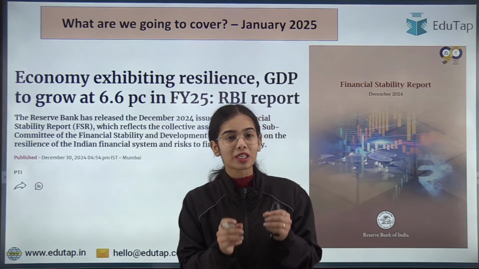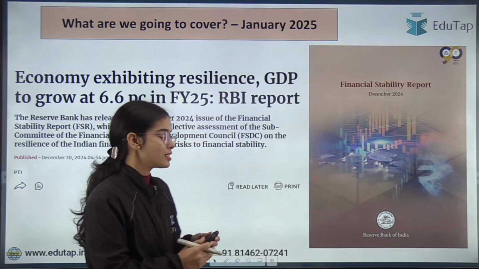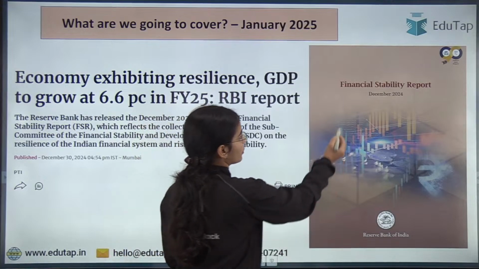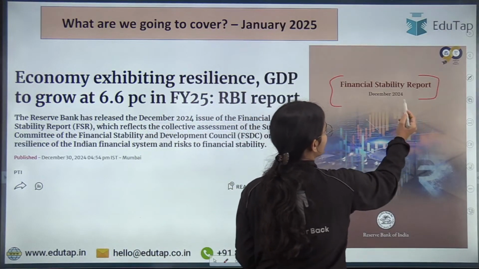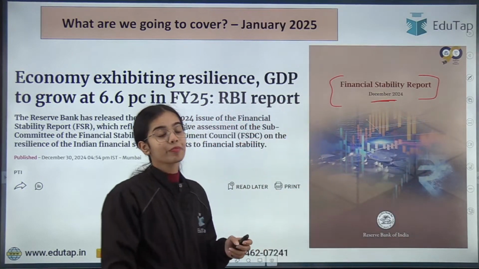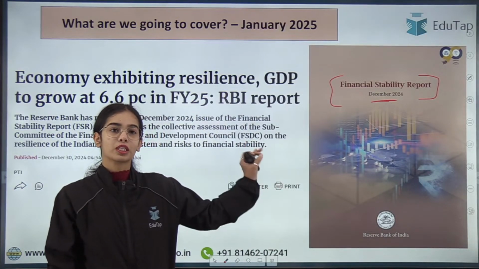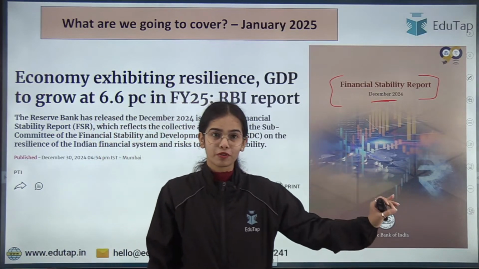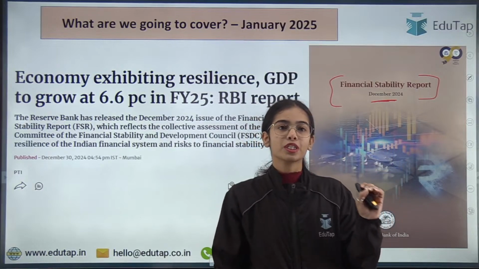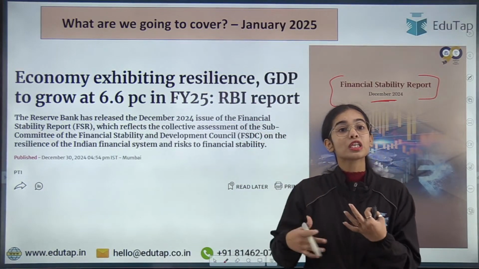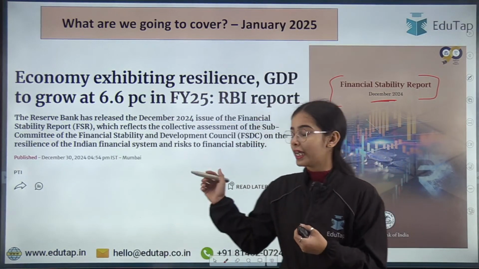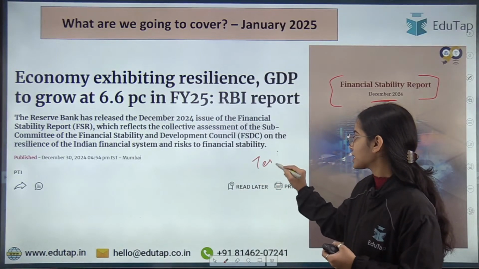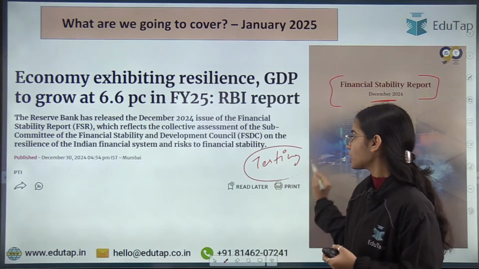Welcome to this important session where we are going to discuss the Financial Stability Report of the RBI, which is one of the most important reports of the RBI. And this is recently released on 30th December 2024. So this is an important edition that we have to discuss, and there are some changes that the RBI has done in the testing. So we will discuss what the changes are.